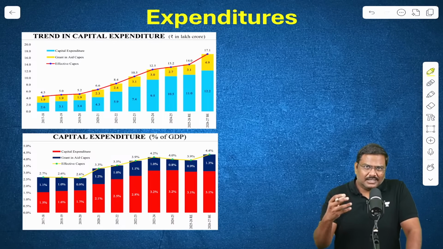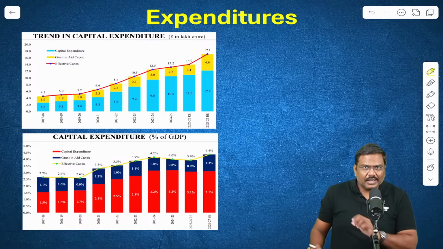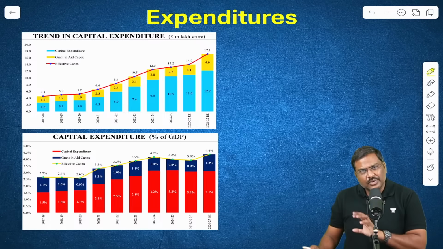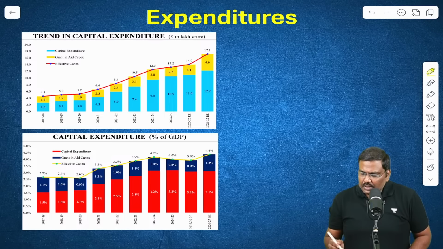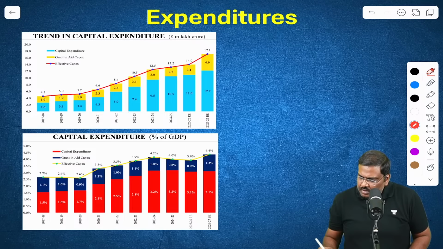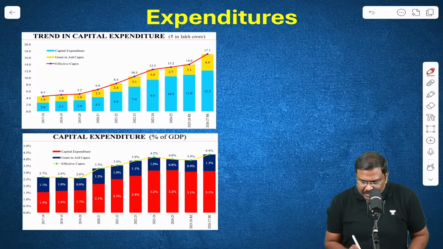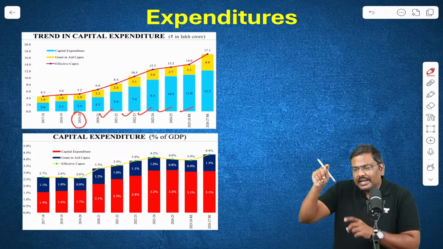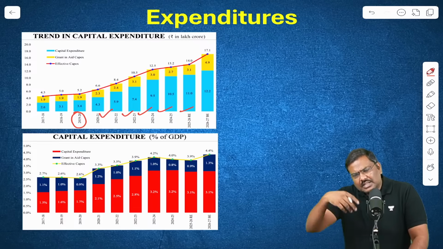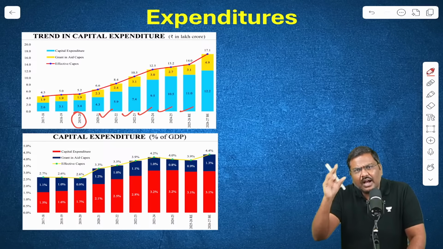Now let's look at certain data. Please have a look at the graphical representation. The capital expenditure, you will see that since the pandemic, the capital expenditure has kept on increasing. The pace of increase, during the pandemic as well as post-pandemic, has been very, very high.